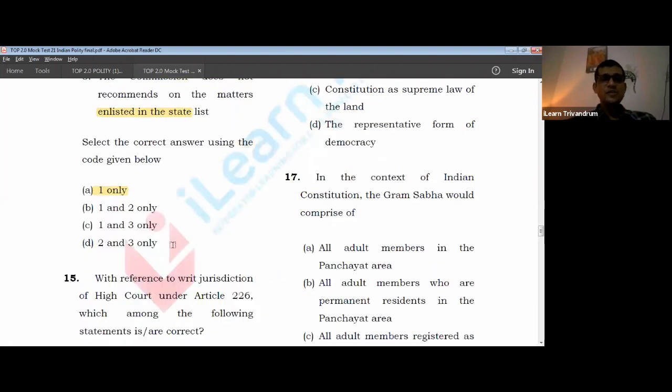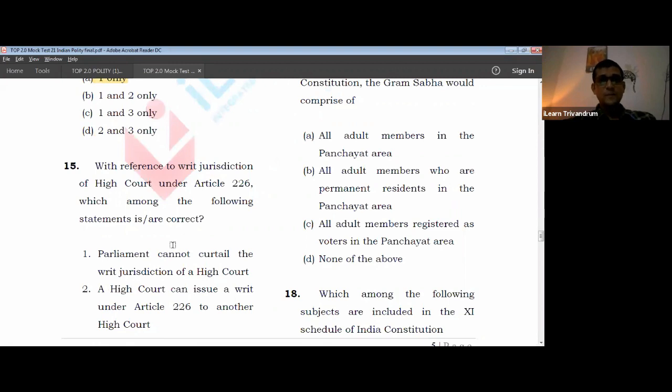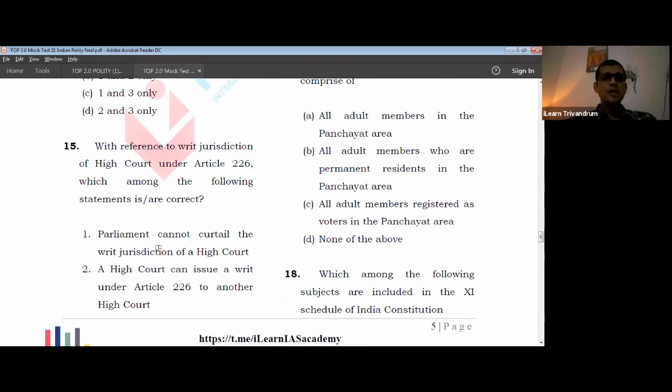Come to 15th question. With reference to writ jurisdiction of High Court under Article 226, which of the following is correct? Parliament cannot curtail the writ jurisdiction of High Court. We must be very clear that jurisdiction of the courts cannot be curtailed.